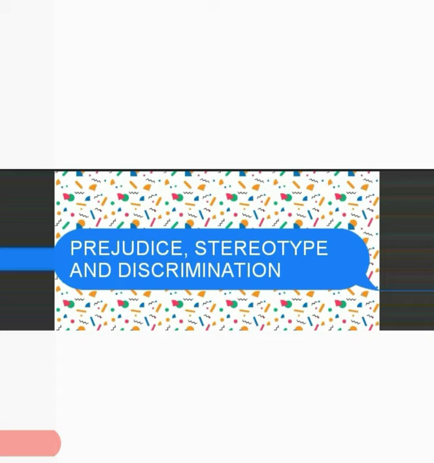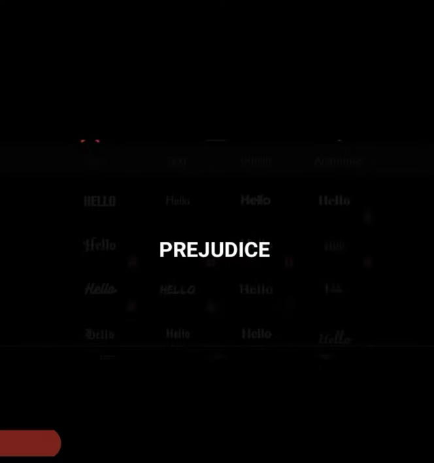Okay. Now we will see the first point. What is it? Yes, prejudice. What is prejudice, children? It's a biased opinion based on insufficient knowledge. This word we can split into 2, pre and judge. Okay? Pre and judge. If you make a judgment about one matter without knowing it fully, it is prejudice.